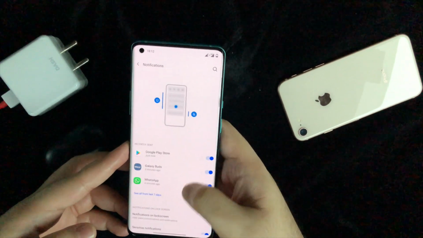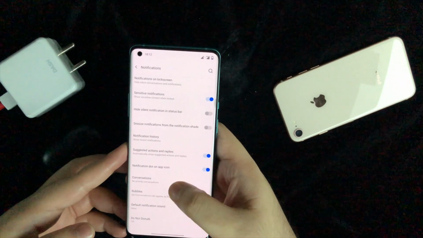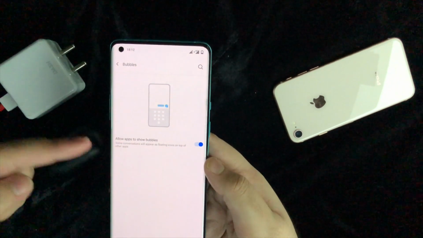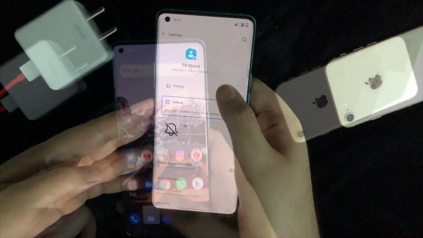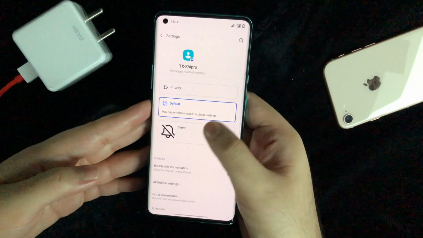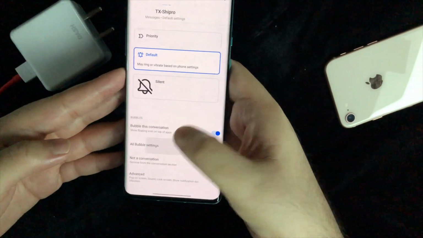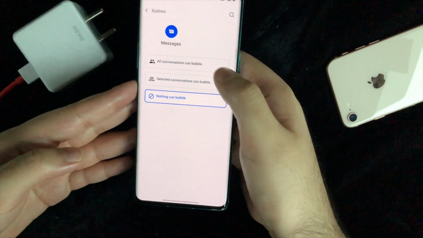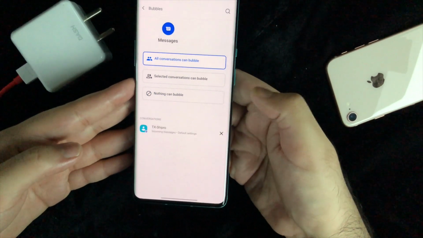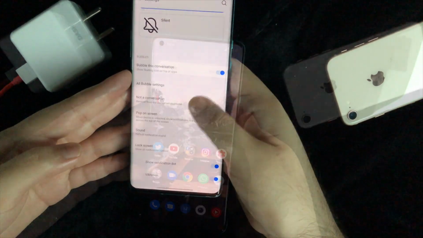Okay, now next we have the message bubbles or the notification bubbles, however you want to call them. Basically these act like messenger bubbles if you've ever used Facebook Messenger. So they work on WhatsApp, they work on your normal text messages, anything wherever you have a conversation or a messenger, these can be used as bubbles. You can also make them into a priority bubble or a priority conversation depending upon how you use them.